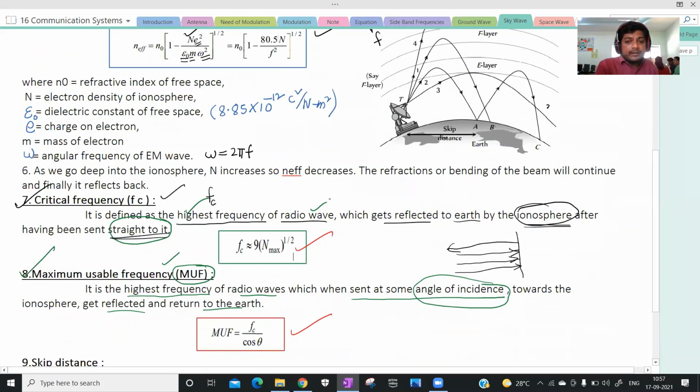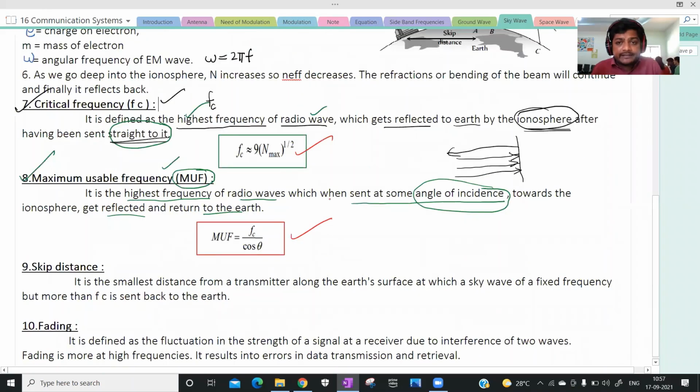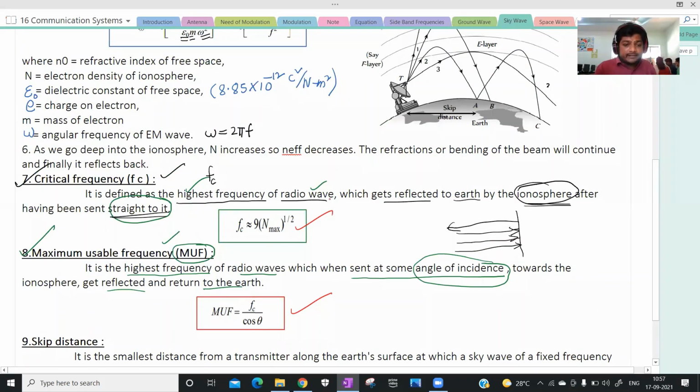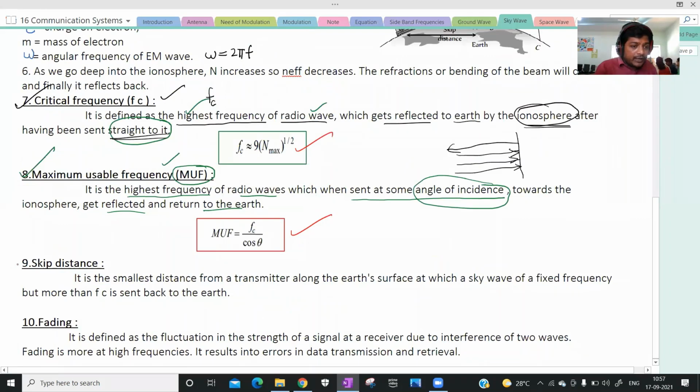Right. So next one, skip distance. These are all new terminology. What is this skip distance? It is the smallest distance from the transmitter along the earth surface at which the sky wave of fixed frequency, but more than fc, is sent back to the earth.